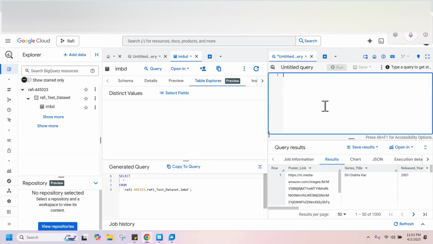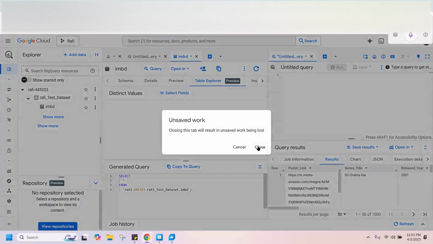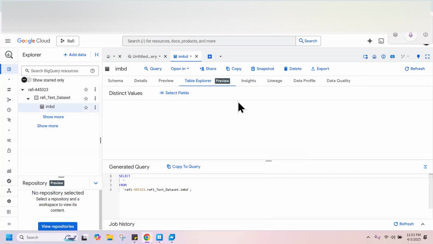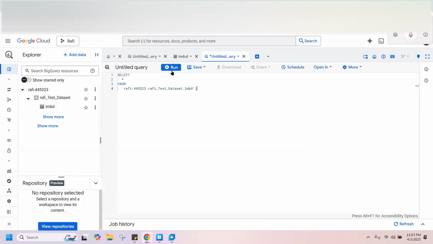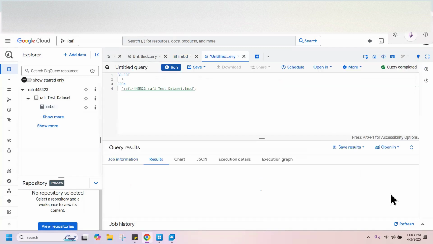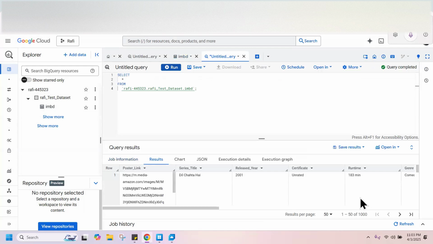Just do the cross on this. The untitled one is showing, right? Close it and just click on that plus icon you see, after that IMDb one. And you can paste the query here. Perfect, and run it.